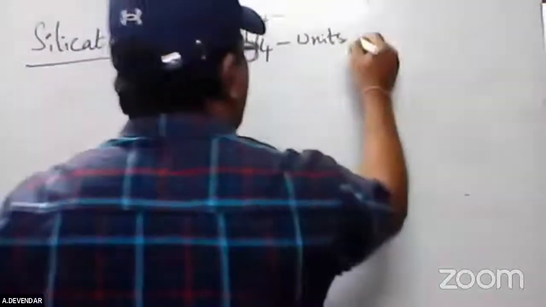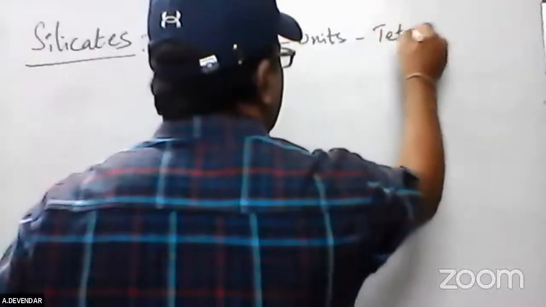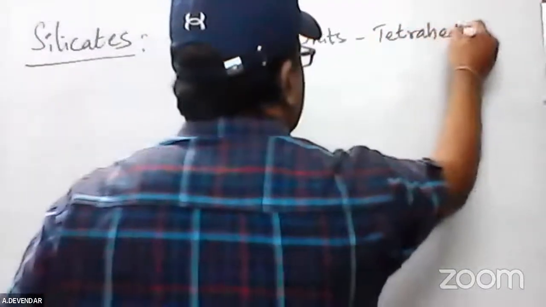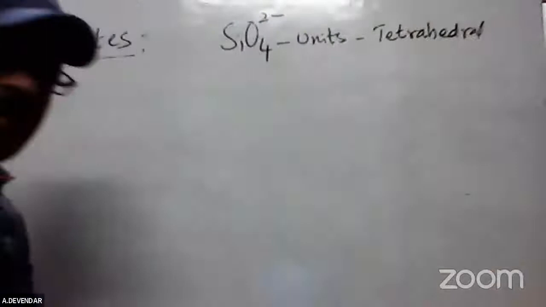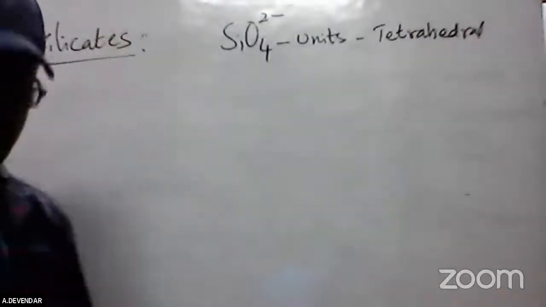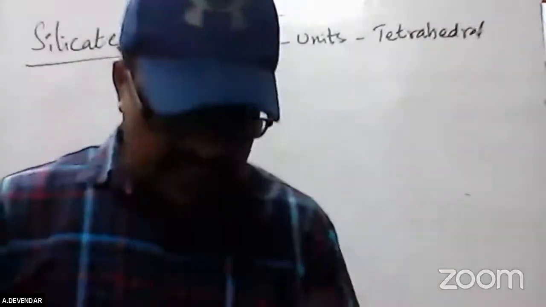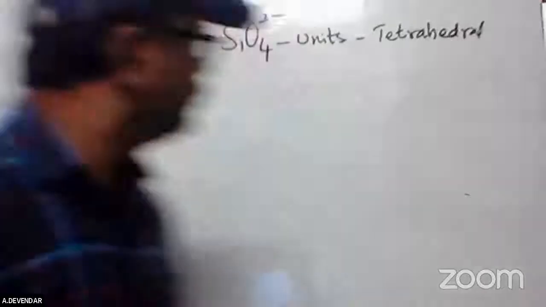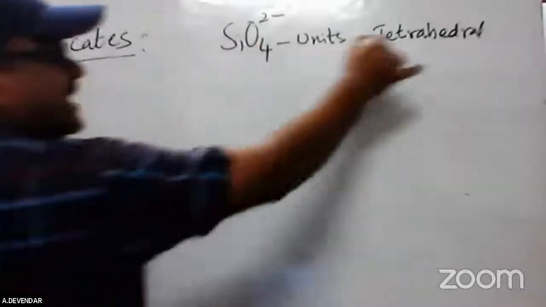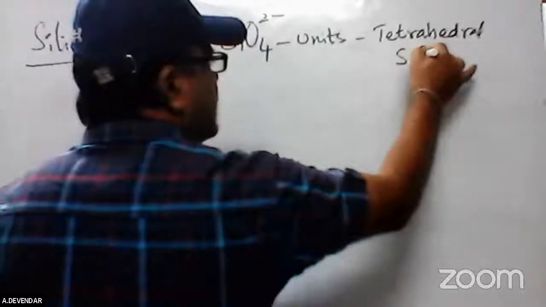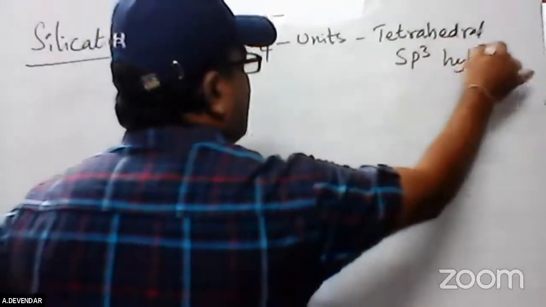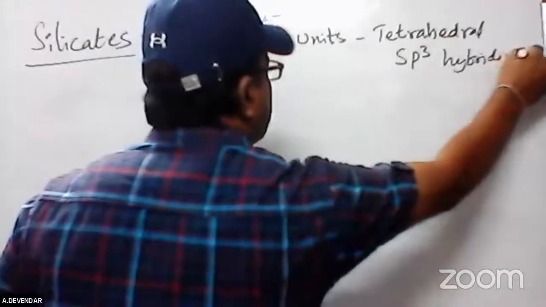This SiO4 tetrahedral structure, depending on the number of units, the silicates are classified into different categories. This silicate tetrahedral means it is undergoing sp3 hybridization. Definitely we are getting the sp3 hybridization.